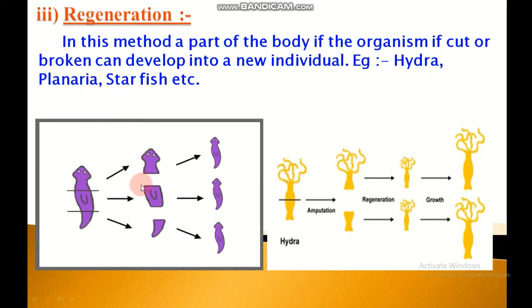Here is a picture of regeneration in Planaria. Planaria is a flatworm which is found in freshwater ponds. Planaria possesses great power of regeneration. This Planaria worm somehow gets cut into 3 pieces. After a certain time, each cut piece of the body of the Planaria worm grows into a complete Planaria worm. Hydra also shows regeneration.